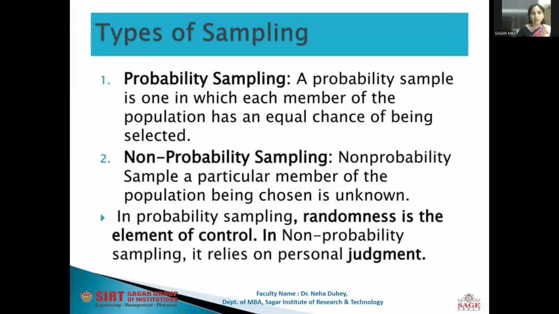First of all, the types of sampling. Probability sampling: a probability sample is one in which each member of the population has an equal chance of being selected. That's why it is a probability. As the probability rule says, each thing or each event or each person can get an equal chance of being selected. In non-probability sampling, the chance of a particular member of a population being chosen is unknown. In probability sampling, randomness is the element of control. In non-probability sampling, it relies on personal judgment.